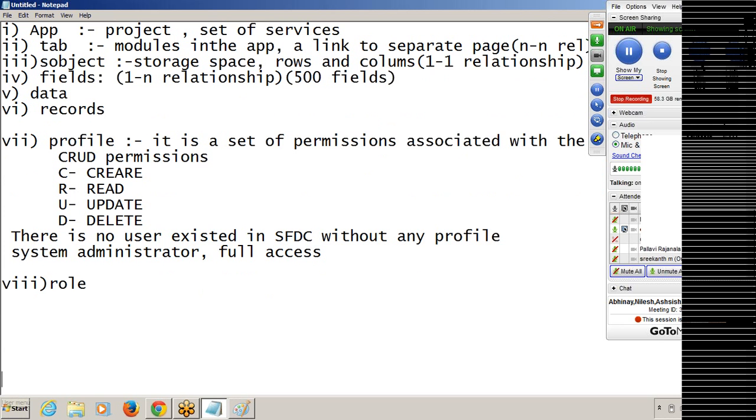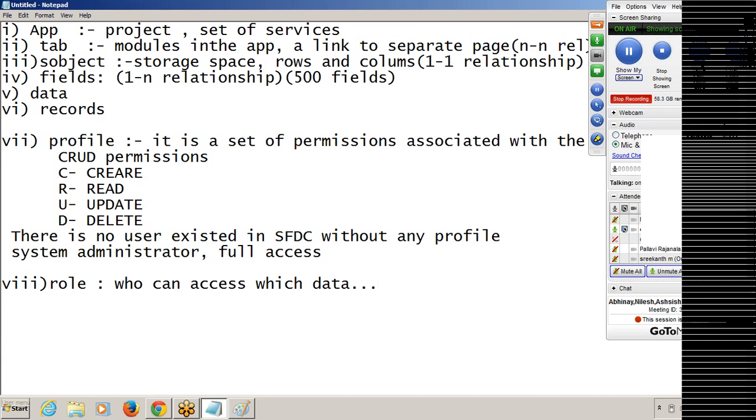So that is about profile. So what is a role? Actually, profiles and roles we can see in administrative concepts, in administration, but you have to know about these things also. That's why I'm discussing profiles and roles. So what is a role? A role gives the access on data. So who can access which data? Simply, the role gives the permission at the data level. Who can access which data will be determined by the role.